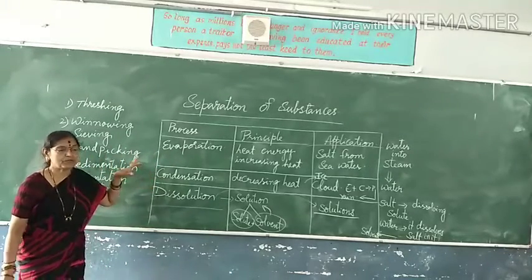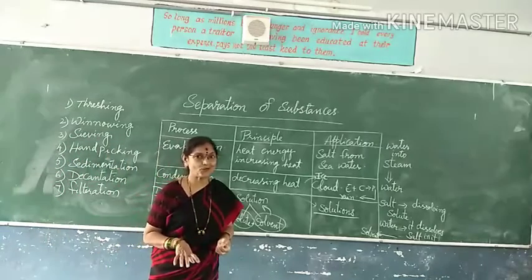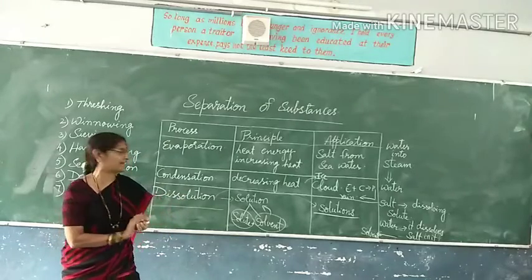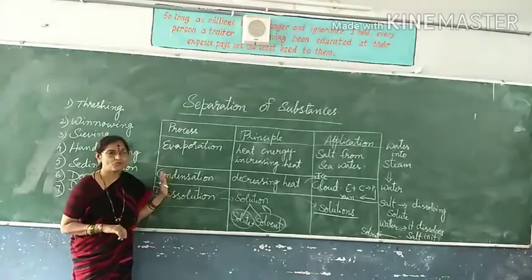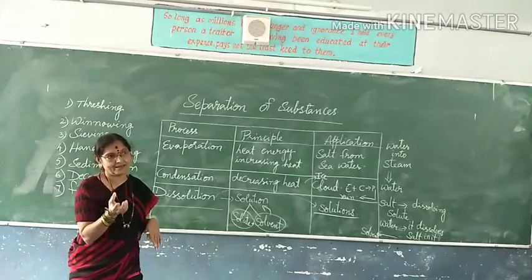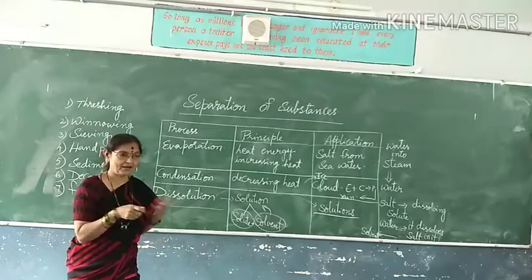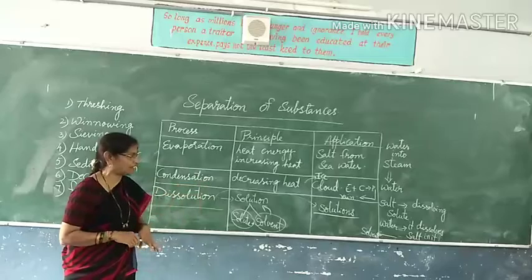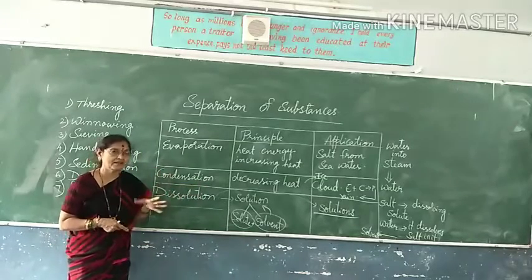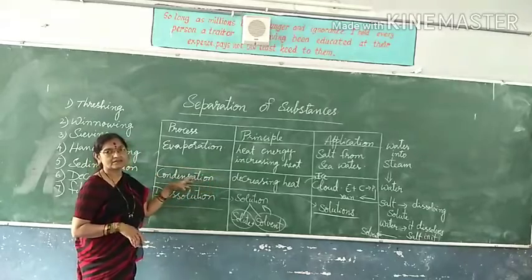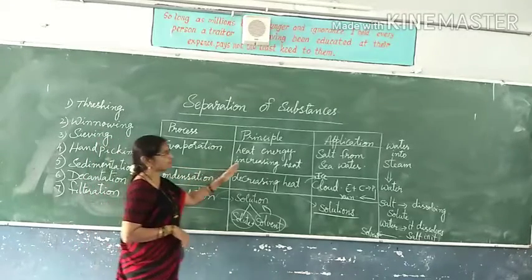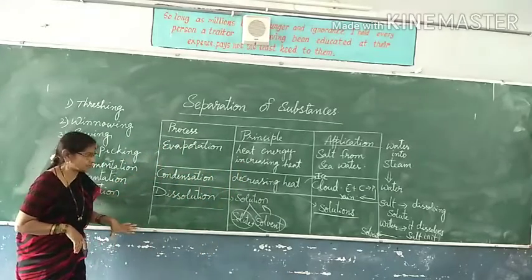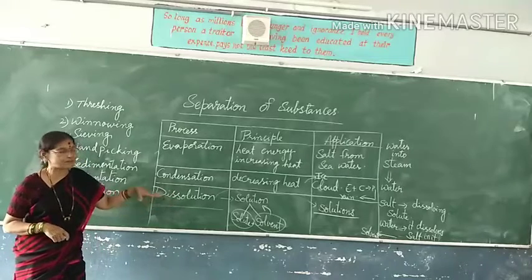And see, you will be eating ghee, no? You all like ghee, no? Dal and ghee rice, you like that. So, in winter season, what will happen? That ghee is actually in liquid state. When you keep it in a cool place, it will be solidified. Again, when you heat it, it becomes liquid. So there also you can say the decreasing of heat energy is leading to the condensation process. Increasing of heat energy leads to the evaporation in the majority of the materials. Have you understood, children, today's lesson?